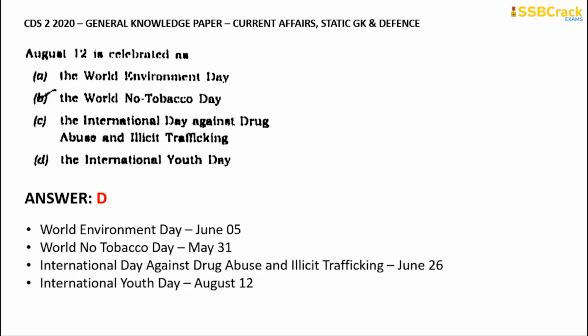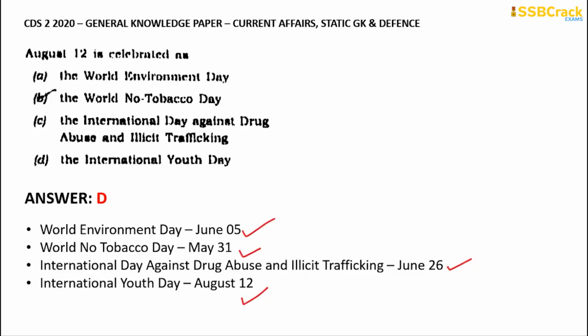World Environment Day is celebrated on June 5th every year. On May 31st, we celebrate World No Tobacco Day. On June 26th, we celebrate International Day Against Drug Abuse and Illicit Trafficking. And on August 12th, we celebrate International Youth Day.